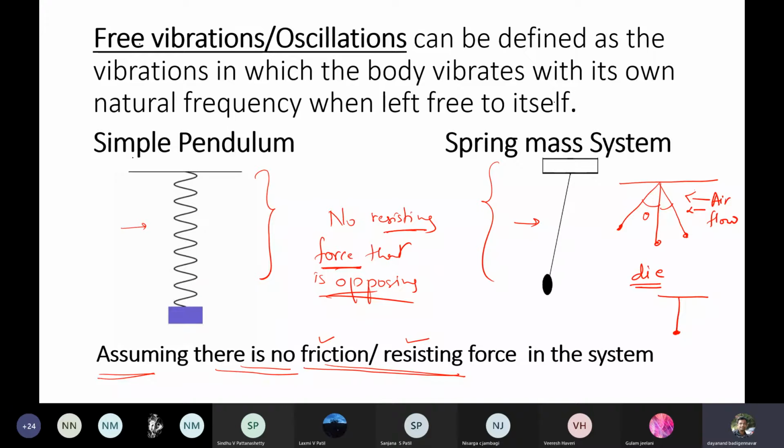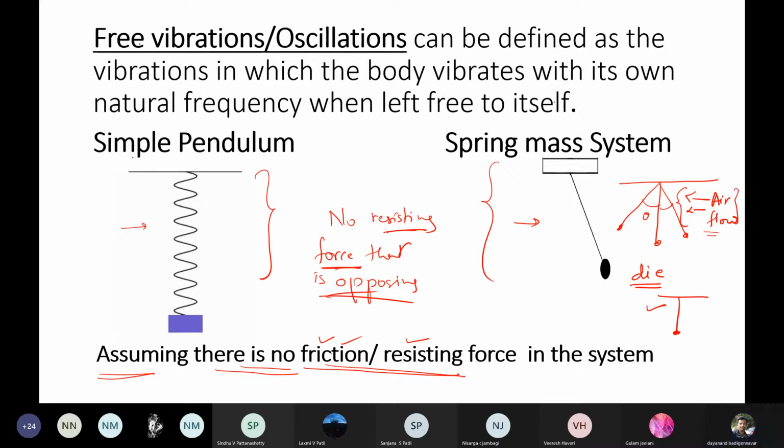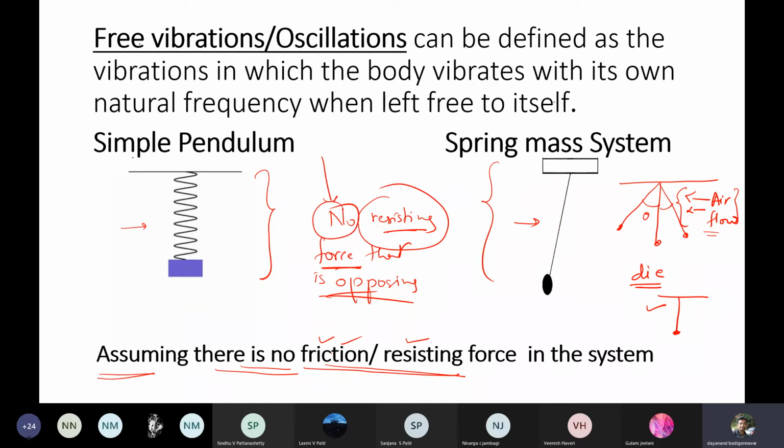But in free vibrations, it is not like that. There is no resisting force at all. In a lab, when you do the experiment, the resisting or frictional force is in the form of airflow. Therefore, the simple pendulum comes to the equilibrium position after some time. You are getting the point? But in free oscillations, you don't have any resisting medium, no resisting force at all.